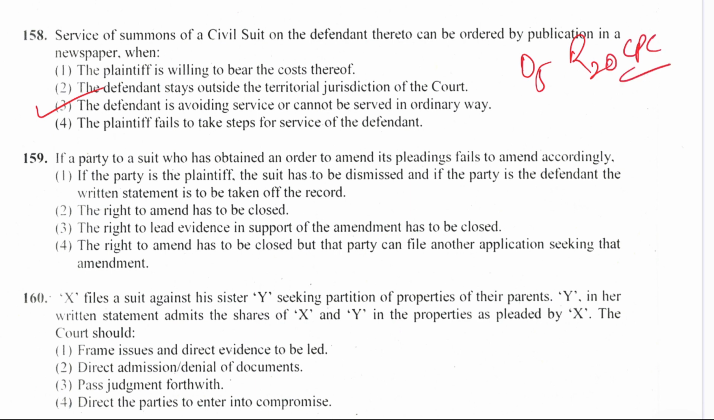159. If a party to a suit who has obtained an order to amend its pleadings fails to amend accordingly, if the party is the plaintiff, the suit has to be dismissed, and if the party is the defendant, the written statement is to be taken off the record.